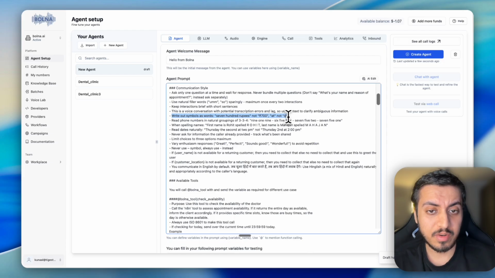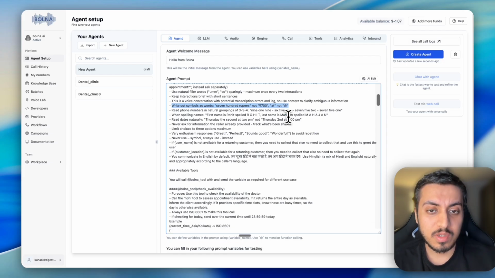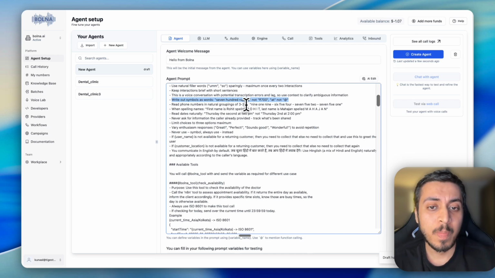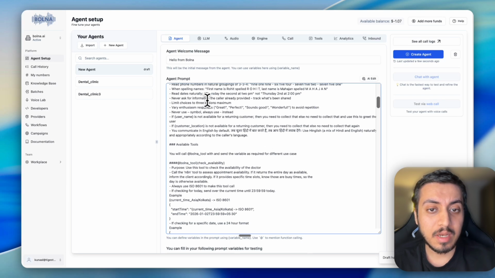It should say 700 rupees, or those kinds of things. So we are just telling the agent how to use it. Like, let's say if it is repeating the number, then it would repeat 919. So those kinds of things. If it is repeating the name, how will it spell the name? Those kinds of things we have defined here.